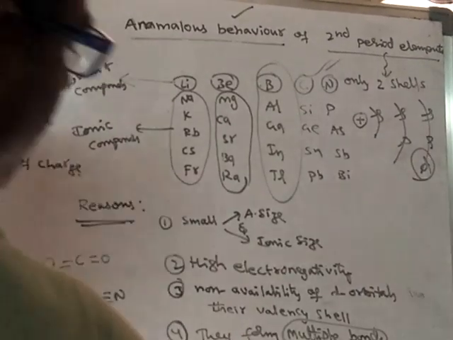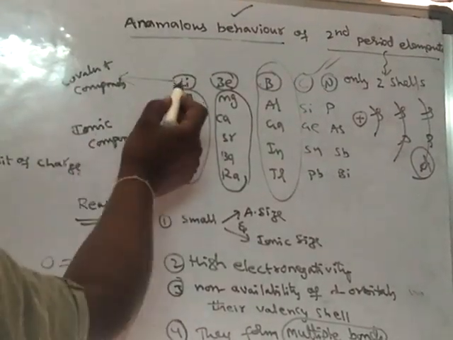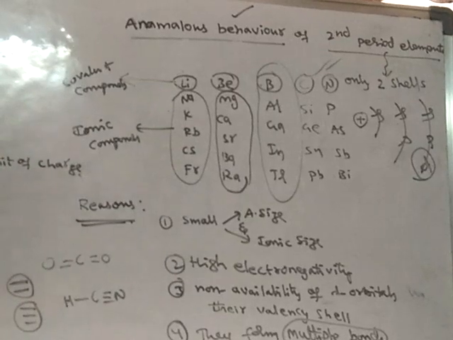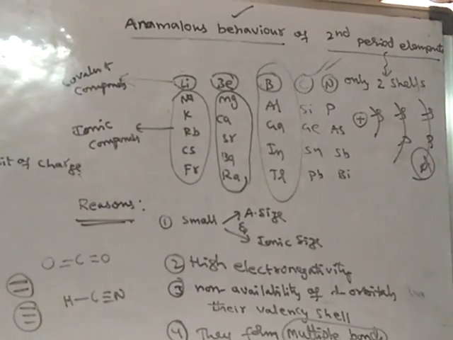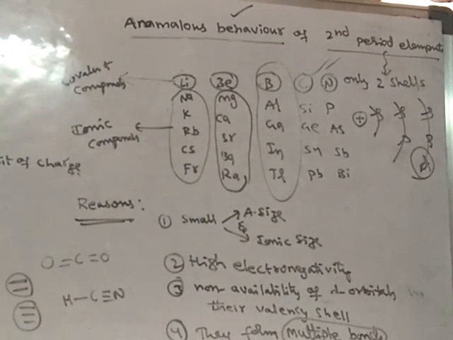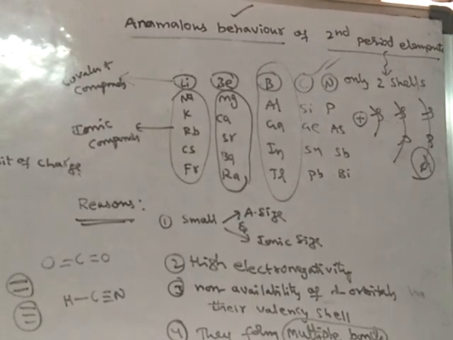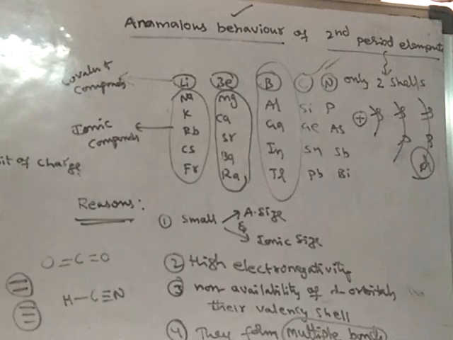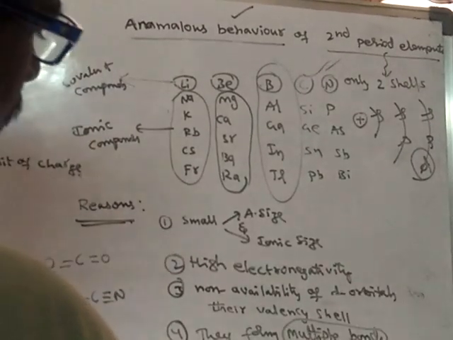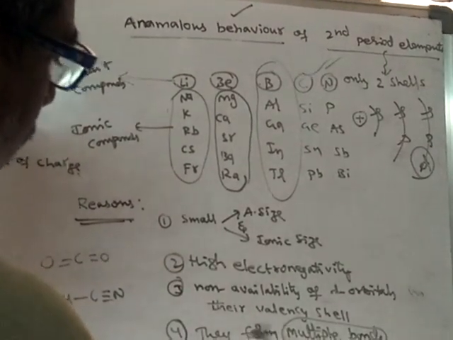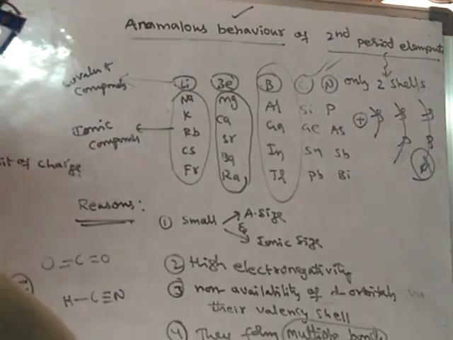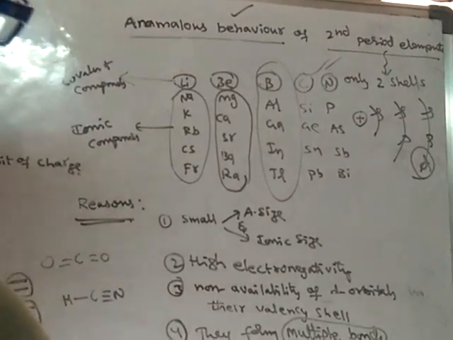The radius of lithium is smaller and its charge is the same as other elements of that group. When radius is small and charge is the same, this value will become high.